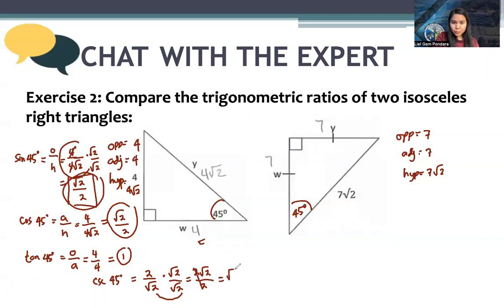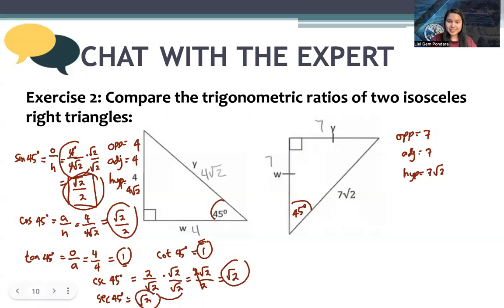Cancel. You have square root of 2. The secant 45 is the same, right? So we have square root of 2. While the cotangent 45 is the inverse of 1. We still have 1. So these are now our answers.